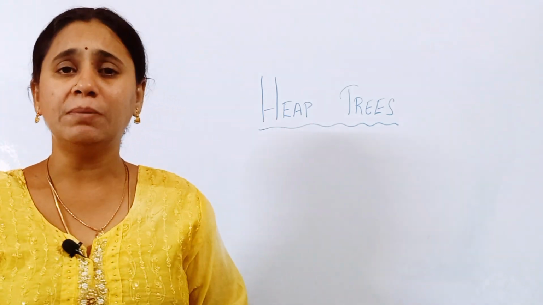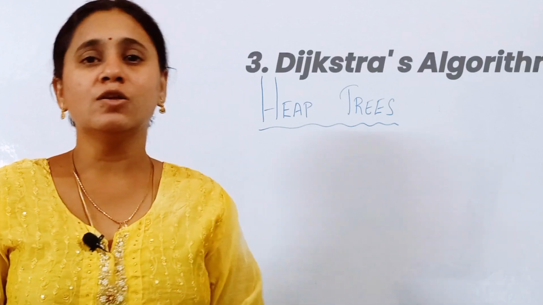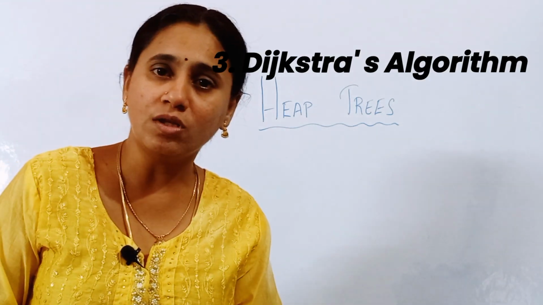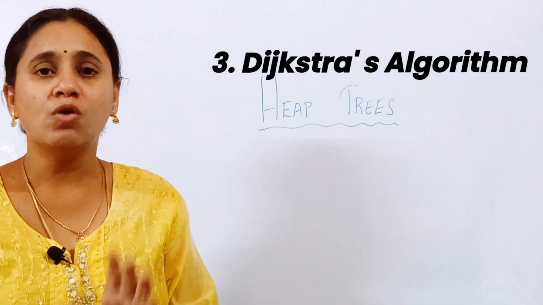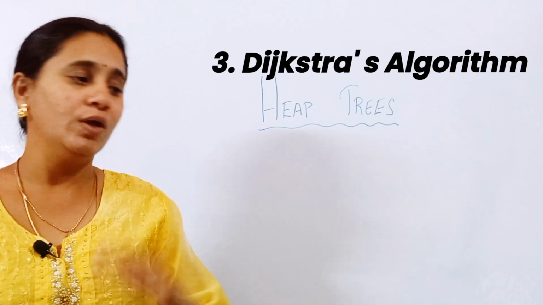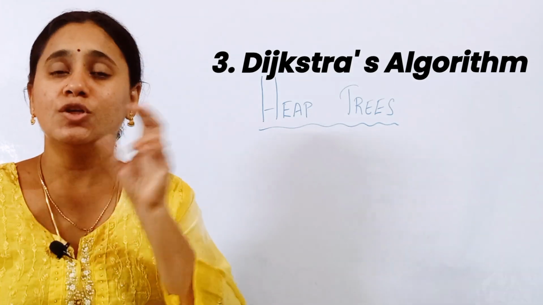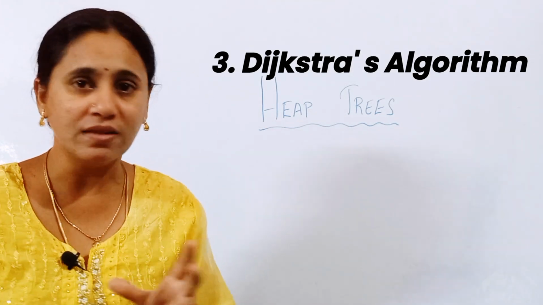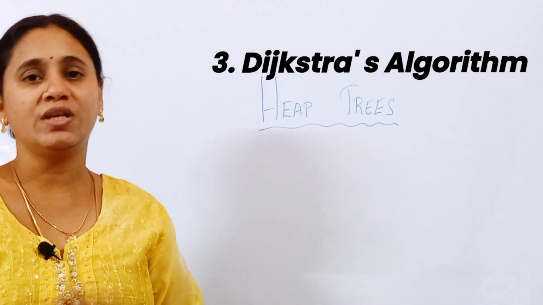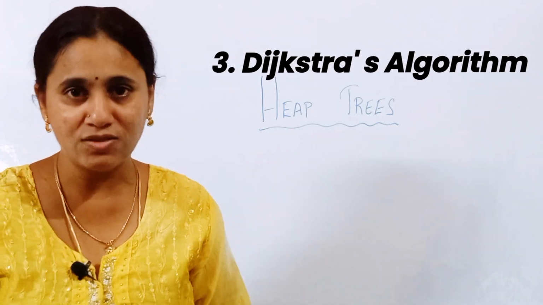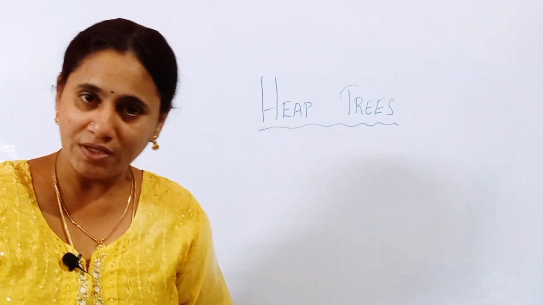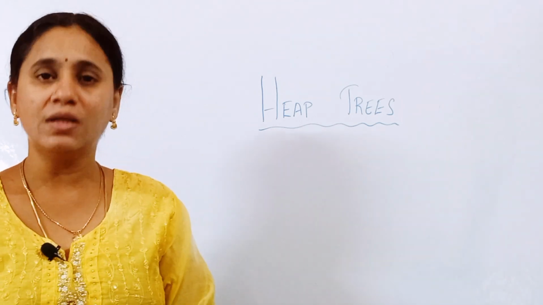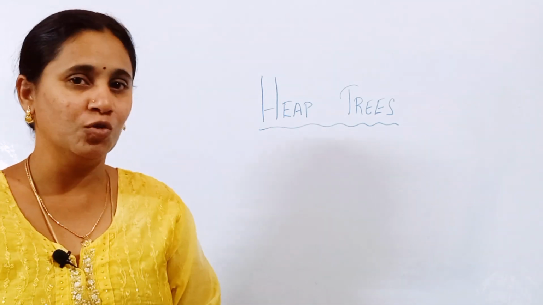Then another important application is in Dijkstra's algorithm. So what is Dijkstra's algorithm? We use it to find the shortest path lying between the source and destination. In order to find that shortest path, we use heap trees in a major role for construction of the data structure. So friends, these are all very important applications, and you must make a note of them.